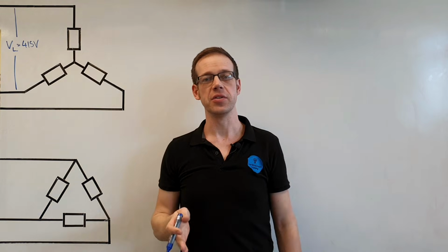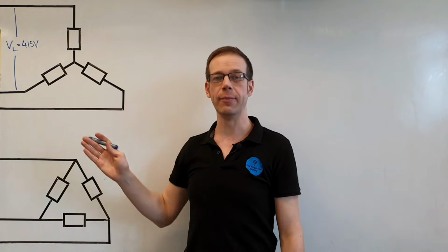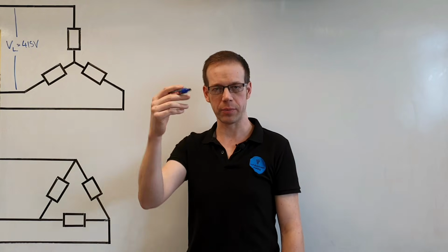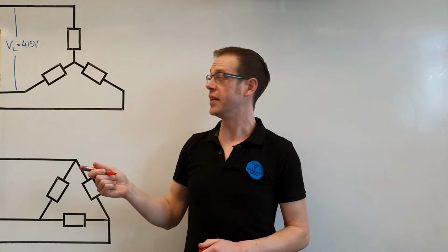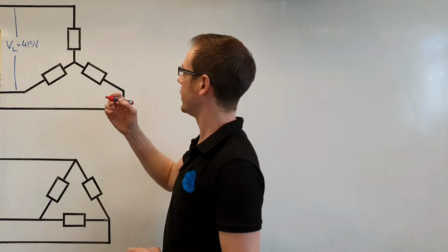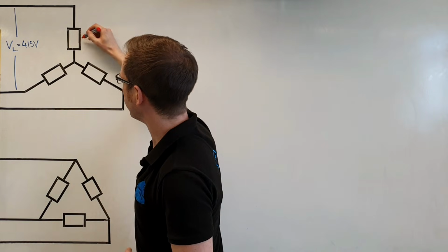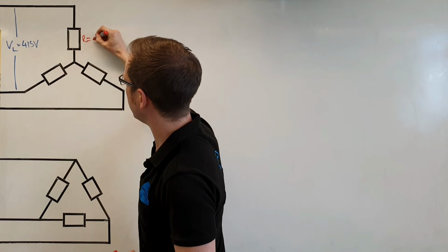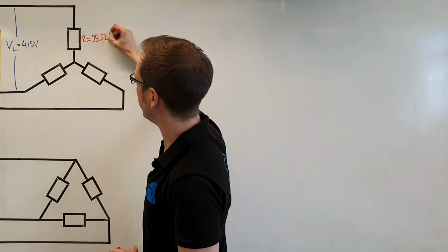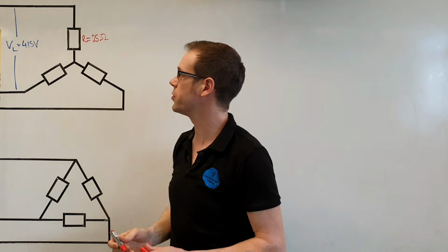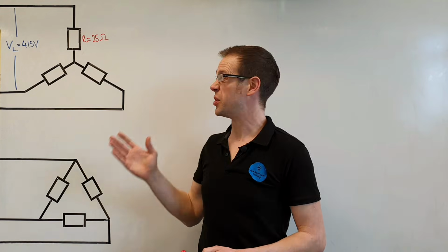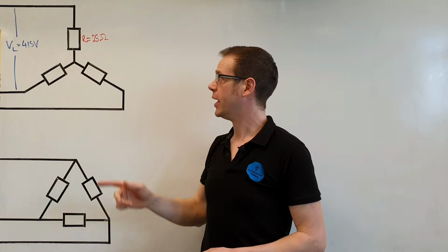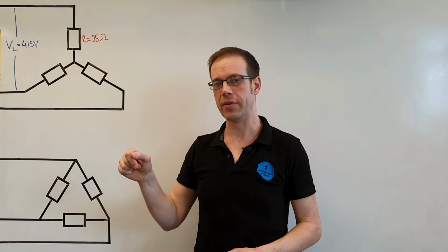With this kind of question, it's always a good idea to at least sketch out an image of what you're calculating. It'll just help you to formulate your thoughts and visualize what you're trying to do. We also need to list what the resistance of the circuit is. So here we can see that the resistance of this is equal to 25 ohms. So each one of those is worth 25 ohms. So we've got that clearly on the board. It's a good idea to always do a little sketch of what you're calculating and to write down as much information on there as you can.